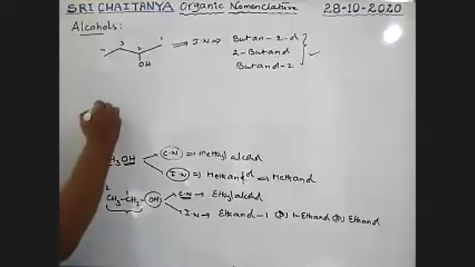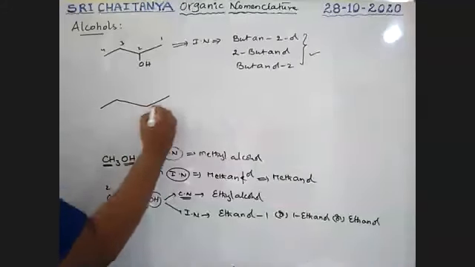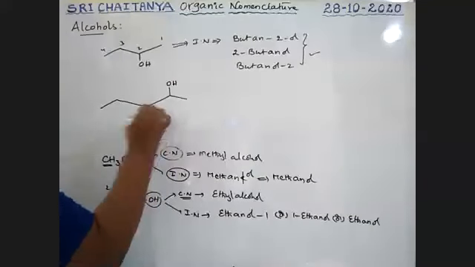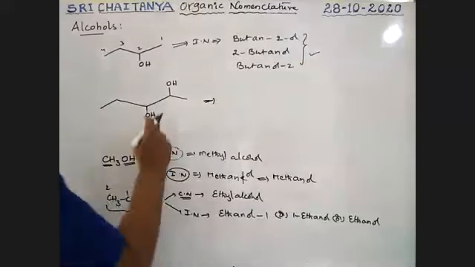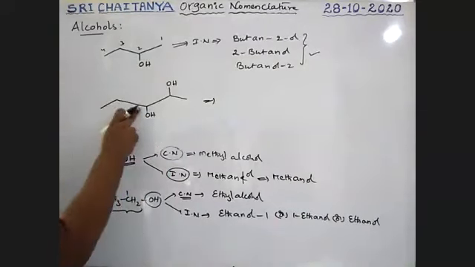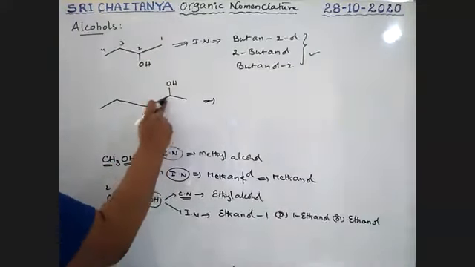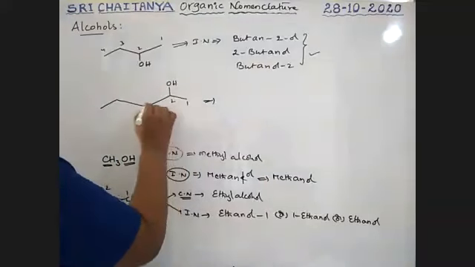So now, what is the name of this compound? Tell me. This is OH. See here, from this side, 1, 2, 3, 4, the OHs are at 3 and 4. But from this side, 1, 2, 3, the OHs are at 2 and 3. Least locant rule. Therefore, this is the correct way.